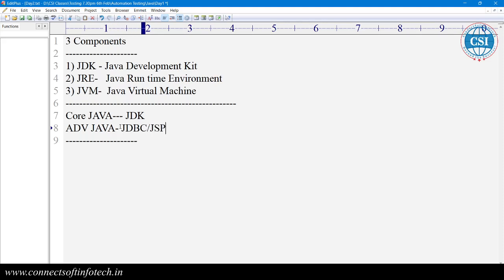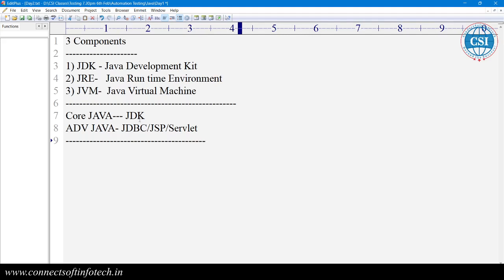JSP and servlets come next, where we write server side programs, so that you can say you are a Java developer. After completing core plus advanced, you can become a Java developer.